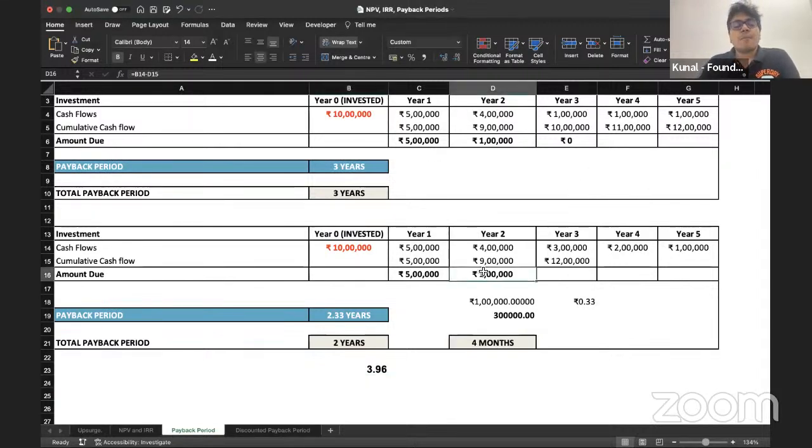See, Mohit, second year के end तक amount due was only 1 lakh. Alright, I had received 9 lakh already. I was supposed to receive 1 lakh more. Alright, 1 lakh more. क्यों? क्योंकि मेरा टोटल इन्वेस्टमेंट 10 लाख का था, तो 1 लाख बचा है मेरा रिसीव करने का,